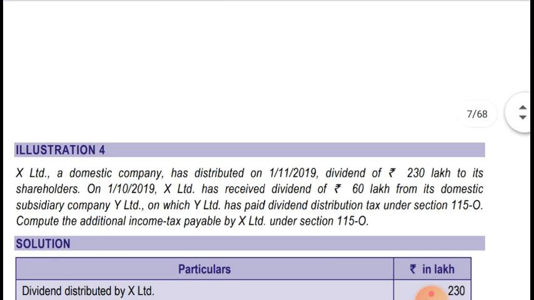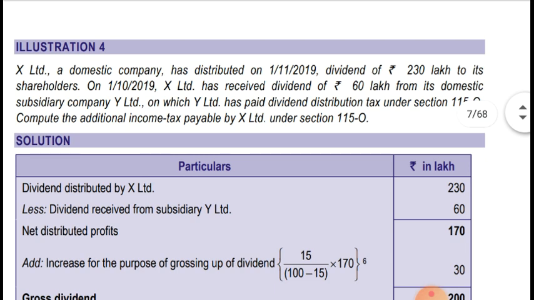Now moving to illustration number 4. X Limited, a domestic company, distributed on 1st November 2018 a dividend of rupees 230 lakhs to its shareholders.